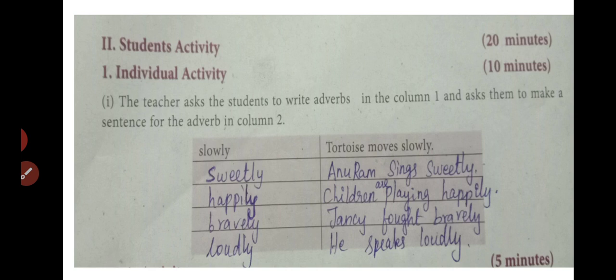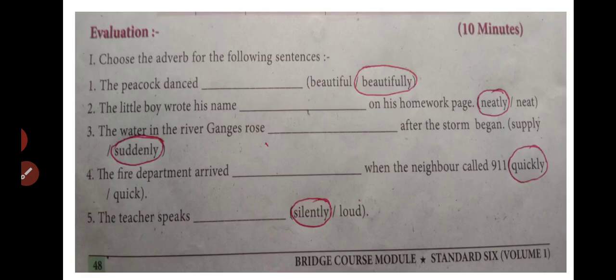In the individual activity, the teacher asks the students to write adverbs in column 1 and make a sentence for the adverb in column 2. Slowly: tortoise moves slowly. Sweetly: Anuram sings sweetly. Happily: children are playing happily. Bravely: Jancy fought bravely. Loudly: he speaks loudly.